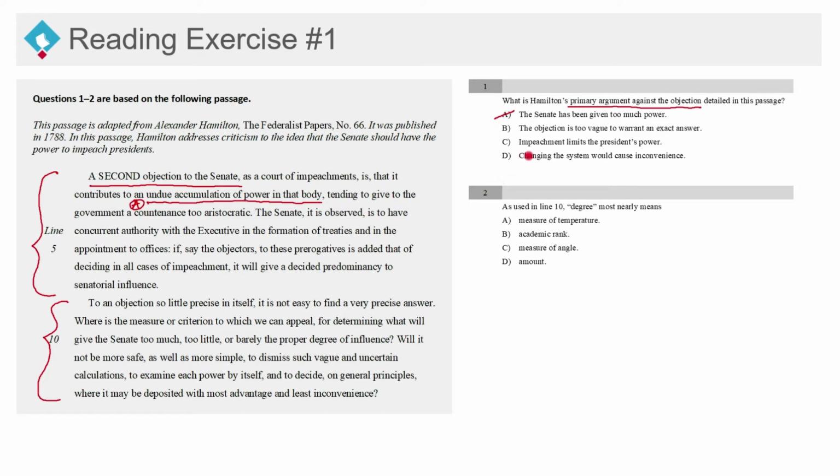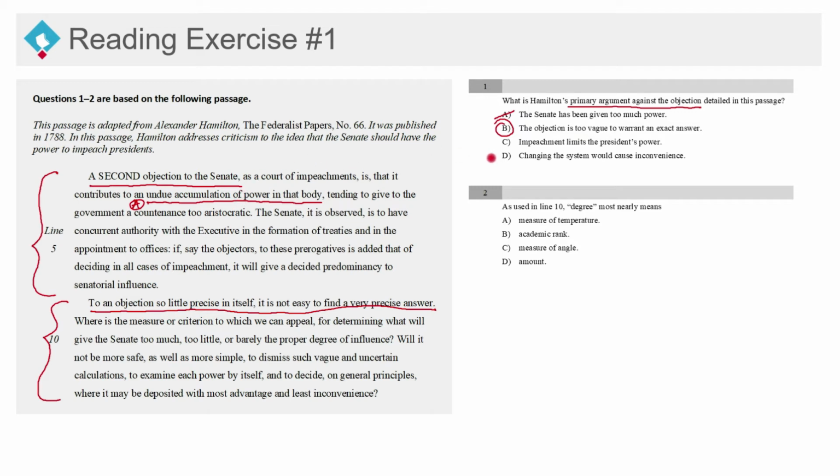Is it that the objection is too vague to warrant an exact answer? Yes, this is the correct answer here. B is our correct answer because he immediately says after the first paragraph, in the first sentence of the second paragraph, to an objection so little precise in itself, it is not easy to find a very precise answer. And forgive my terrible underlining, but this is exactly what he's saying. He states the objection and then he immediately responds and says, well, the objection itself is not very precise and that it's vague, it's not succinct, it's not precise, and it's not easy to find a precise answer. So if the objection is too vague, you're not going to get an exact answer. You're going to get a vague answer, really. So B is our correct answer.